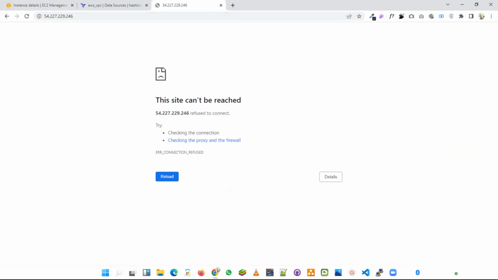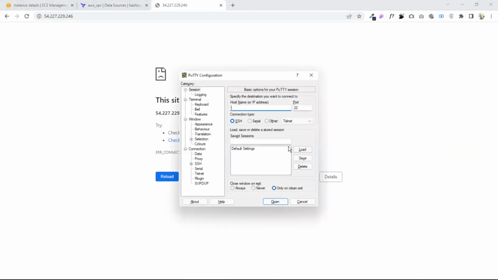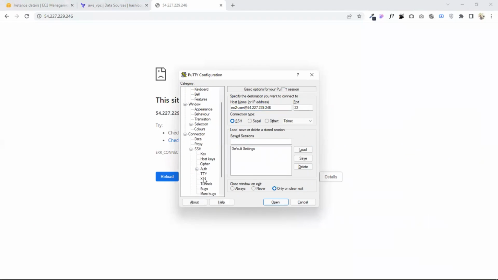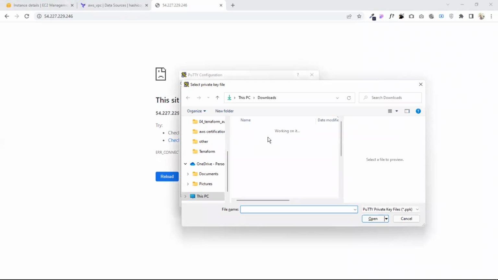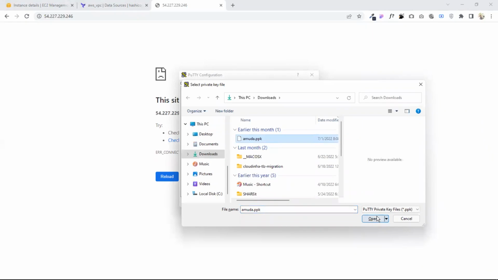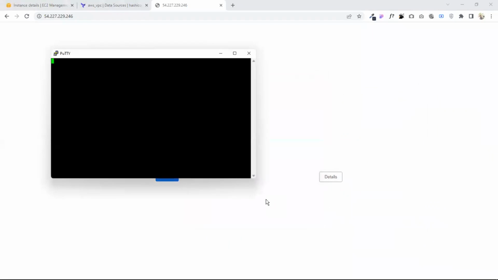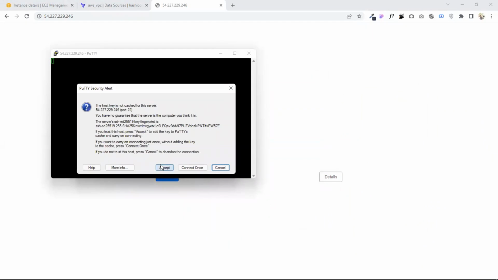So all I need to do is open my PuTTY again. I actually showed you guys how to go about this. So just say ec2-user, then we SSH. The key pair I used was Amuda, so I already have the key pair right in here. That's what I want to call upon. So it's going to open the terminal for us.